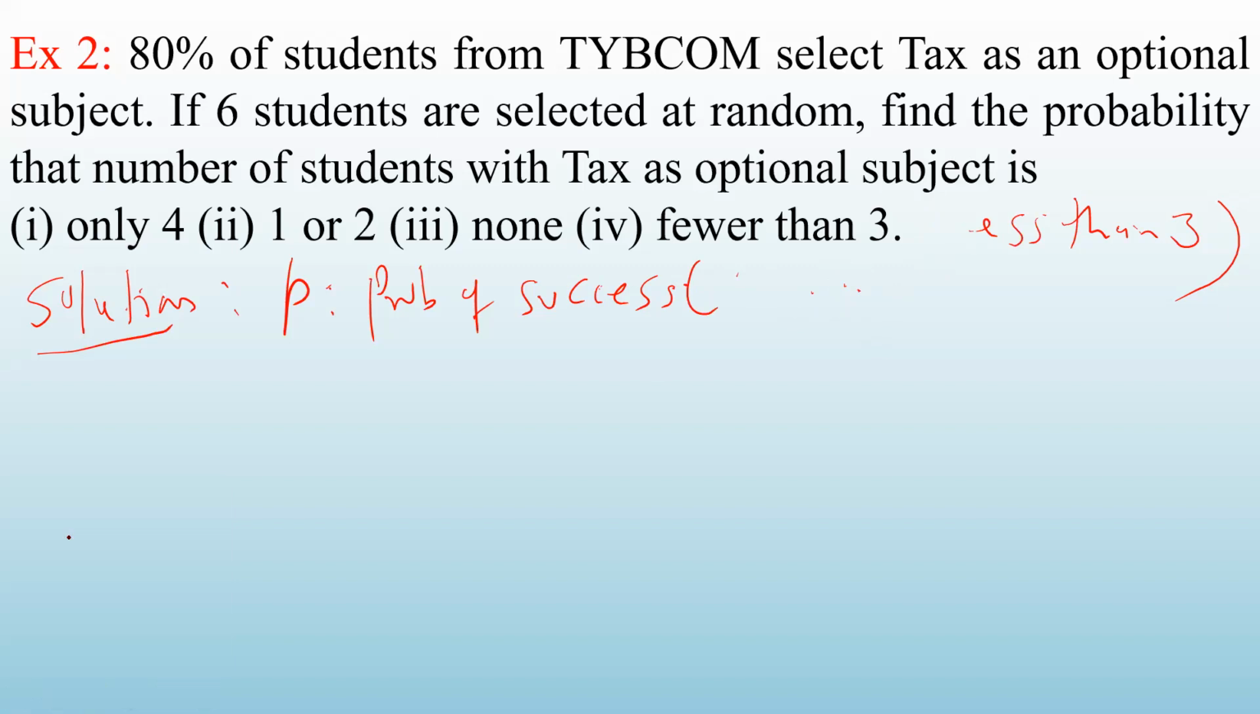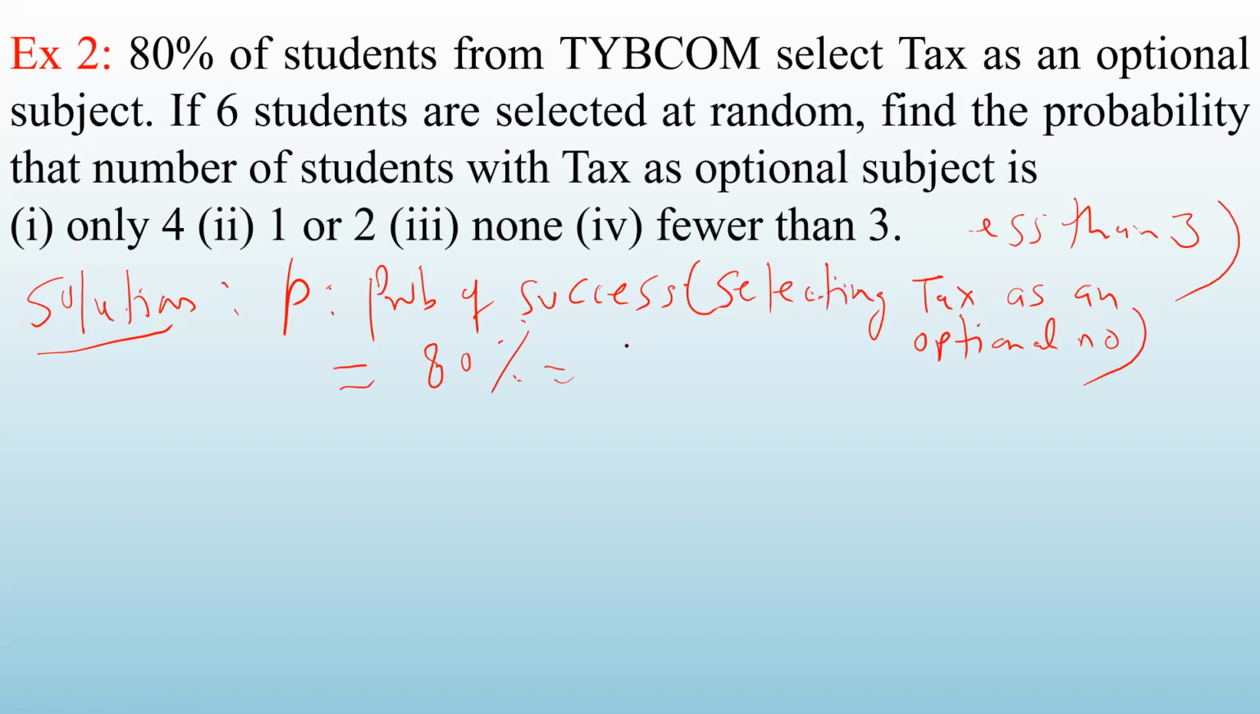So probability of success here is selecting text as an optional subject. What is the probability that a student selects text? It is 80%. Out of 100 students, 80 students are selecting text. So P is 80%, which means 80 upon 100, that is 0.8. So here probability of success is 0.8.